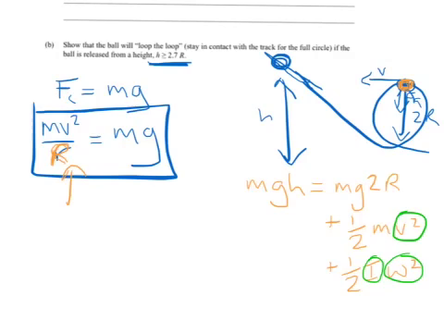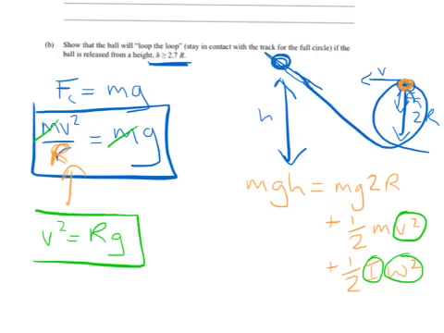So if we rearrange the formula above, we can get a v squared. Well, first of all, the masses will cancel, that's an easy one. So we've got v squared equals rg, or gr, depending on how you want to look at it. I don't think it matters at this point. So that's one substitution that we can take.